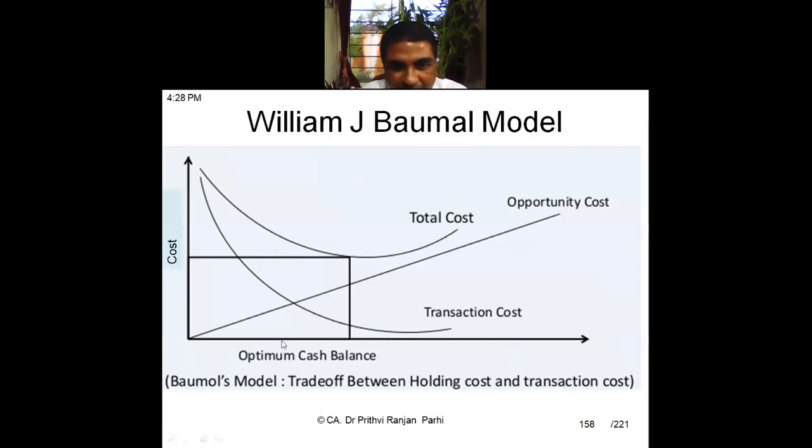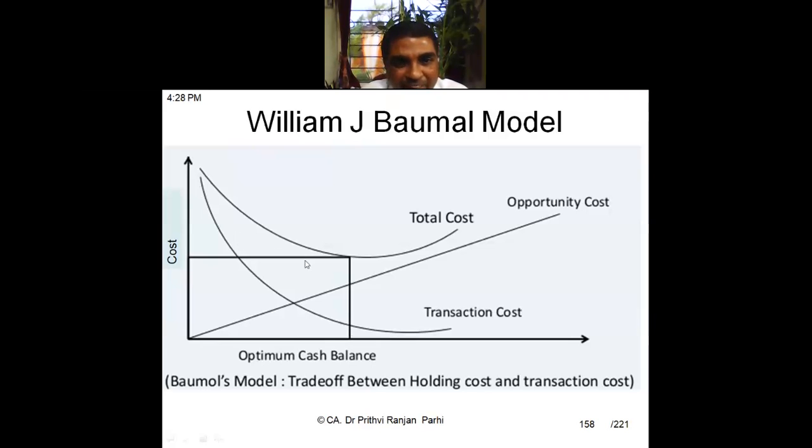That means how much cash balance I should keep, whether it is zero or more than that. If I keep more balance, the number of transactions will be less. Frequently, I don't have to withdraw money. Frequently, I don't have to sell my securities.